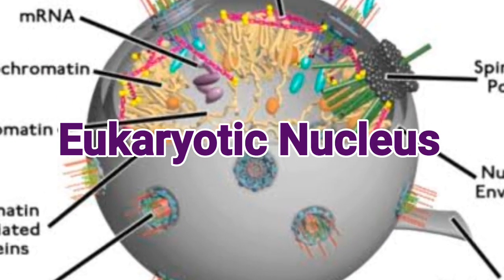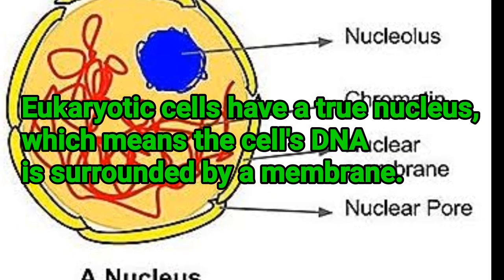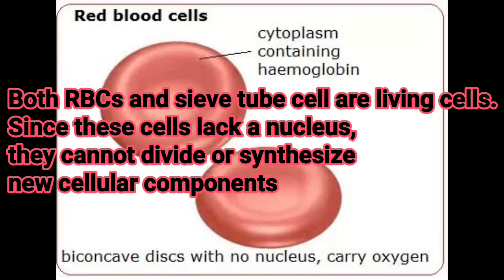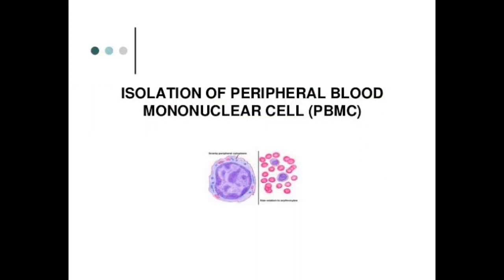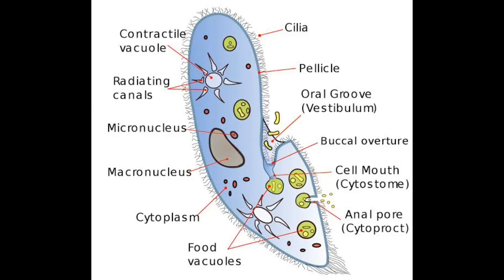Now let's talk about the eukaryotic cell. The eukaryotic nucleus is separated by a well-defined nuclear membrane. A few eukaryotic cells such as mature RBCs and sieve tubes in higher plants do not possess a nucleus. A cell with a single nucleus is called mononucleate. Example, the majority of plant and animal cells.